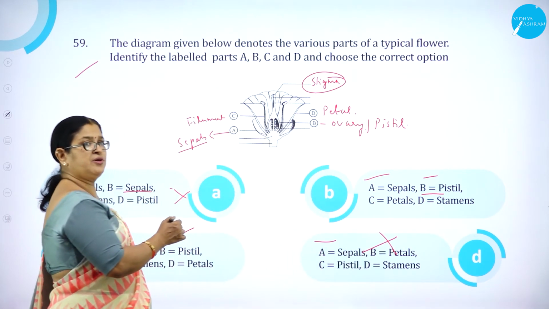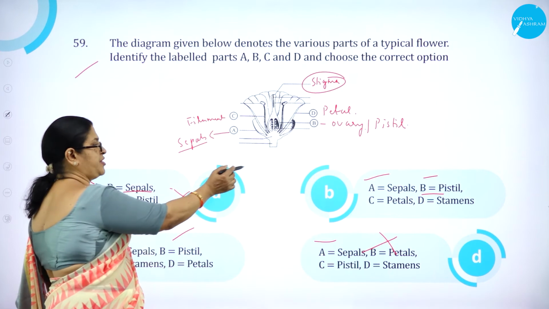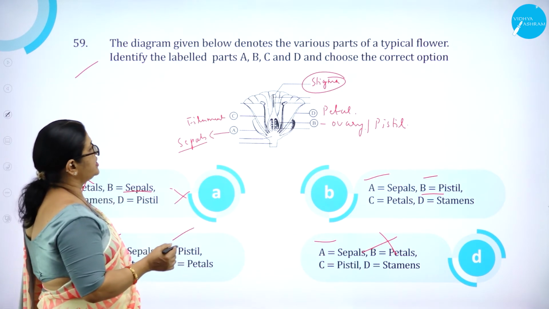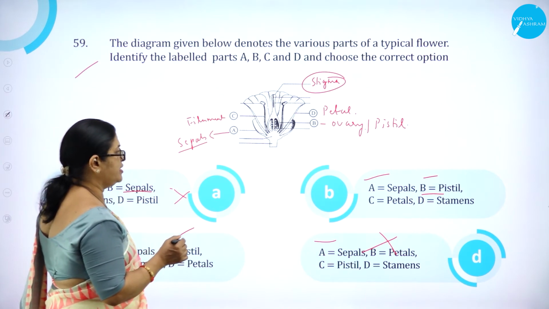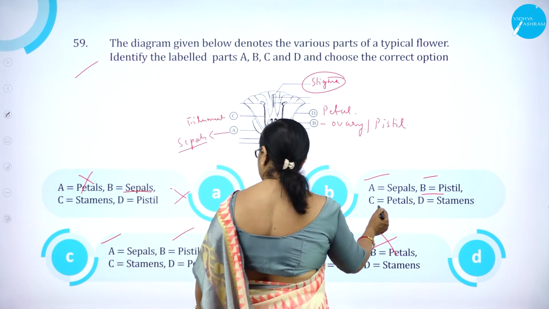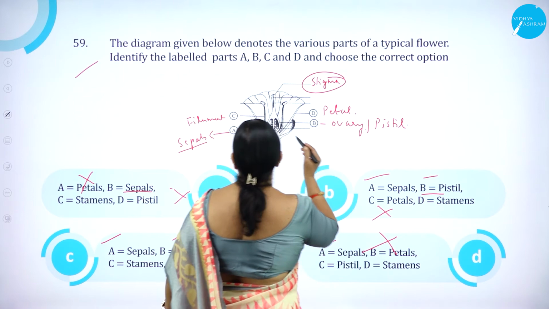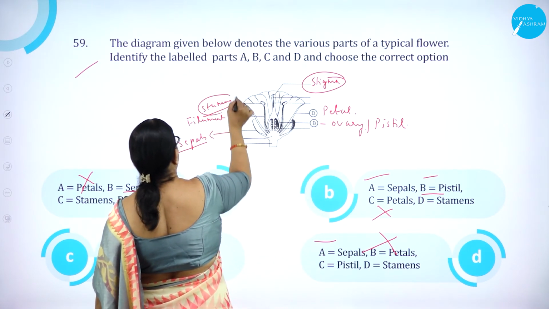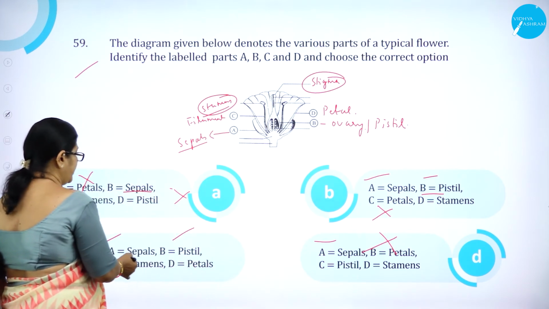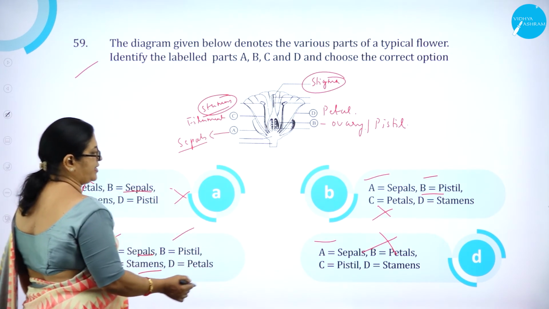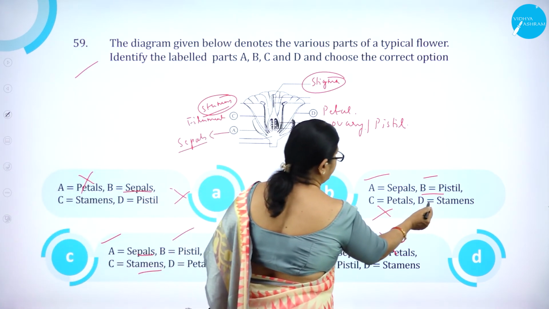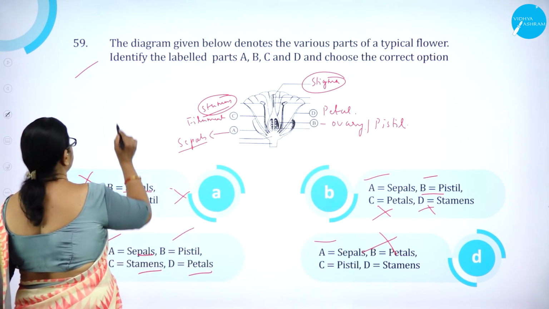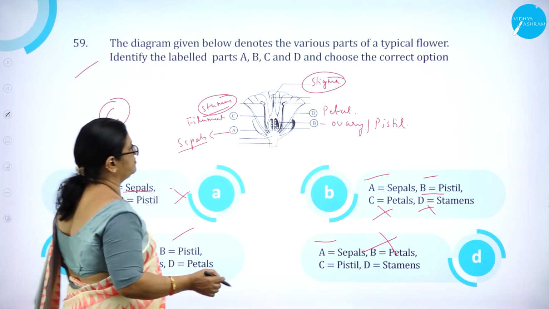So now we need to check the right option from B and C. These two are wrong already. Now next, C is filament. Here C is petal, wrong. Stamens, filament, or we can also use the word stamens. Right. So here C is stamens, correct. Here D is stamens, wrong. So D is petal.